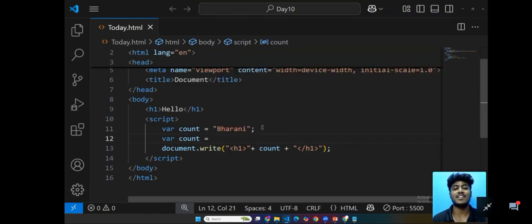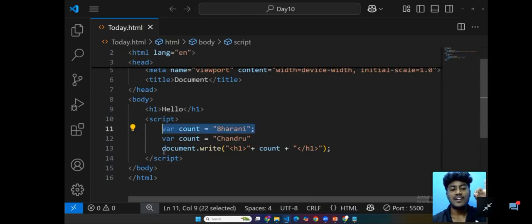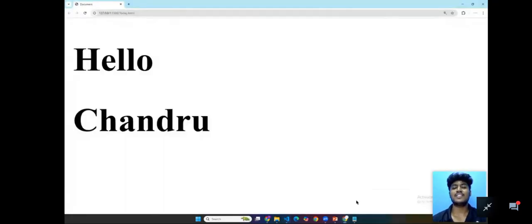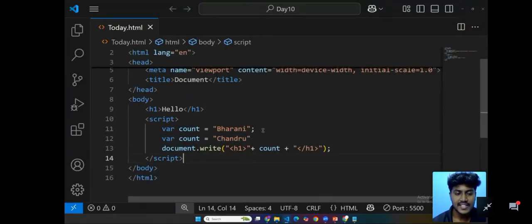For the same variable name, I'm going to provide Chandru. So now which will be written on our document, Bharani or Chandru? We will see. Yes, Chandru is written. You can ask me, what is this, Bharani? Same name.